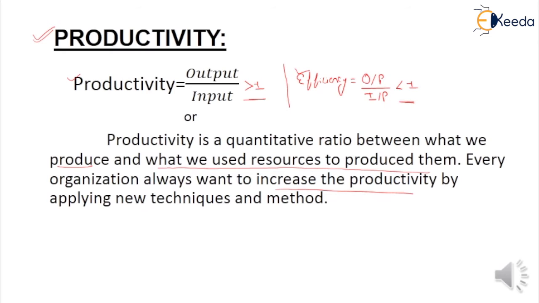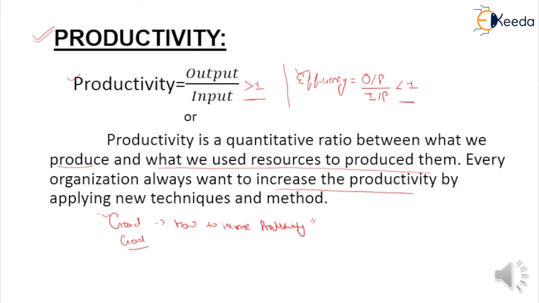By the help of these new techniques, our organization improves our productivity. So students, what is our goal or aim? Our goal is how to increase the productivity of system.